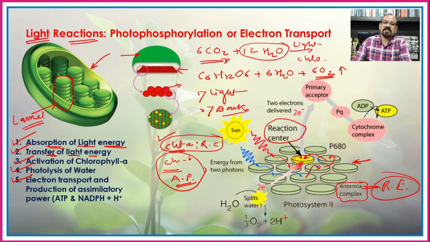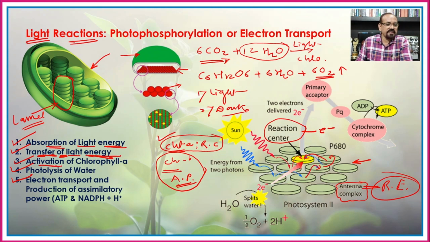Why it is known as the reaction center? As I already told you, it is involved in emission of the electron or the excitation, and hence it is known as the reaction center. So in this way, after the absorption of light energy, there is a transfer of light energy to the chlorophyll A.